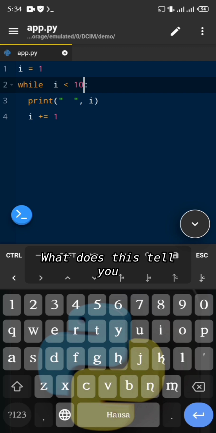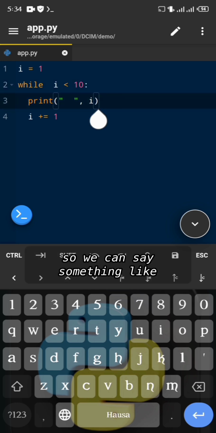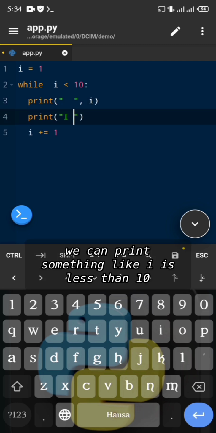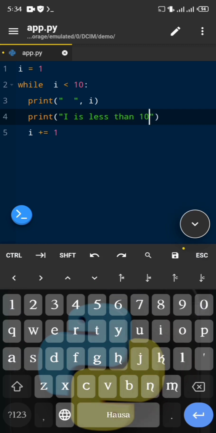Now, what does this tell you? This only tells you that if you have a block of code that you want to run 10 times, you can just say while i is less than 10, you run the block of code, right? So we can say something like while i is less than 10, we can print something like "i is less than 10".